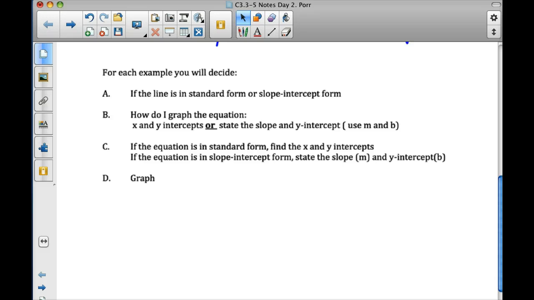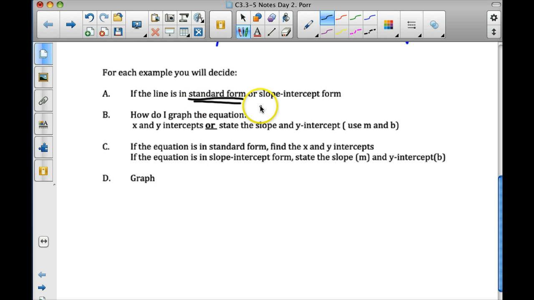Here's what you're going to do for each linear equation. First, decide if it's in standard form or slope-intercept form. You will get good at that real quick. It's not too difficult to decide what form it's in. Then ask yourself, how do I graph it? If it's in standard form, you're going to use your x and y intercepts. You have to find those. I think that's harder than slope-intercept form. If it's in slope-intercept form, you are going to state the slope and the y-intercept, m and b, and jot that down.